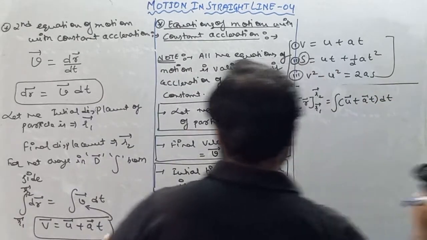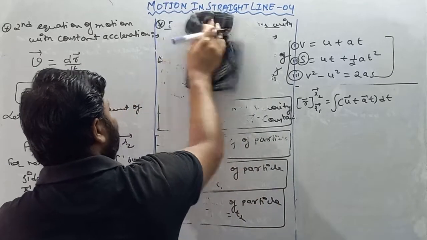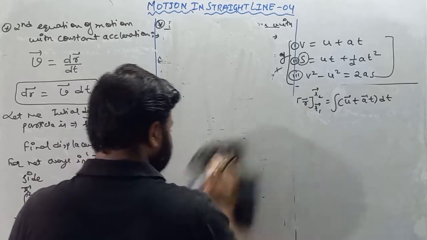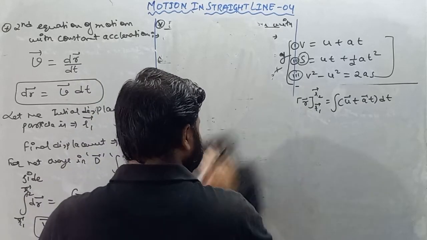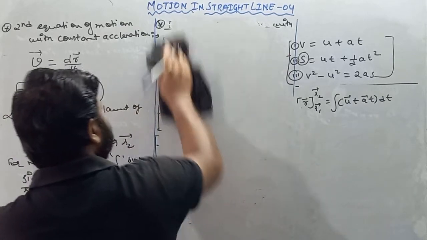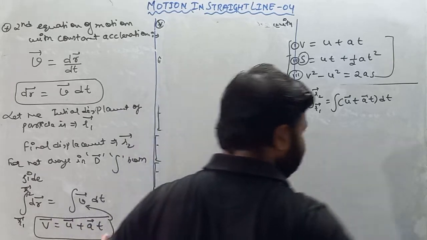Now I'll split the term here. Let's rub first to make some space, because this is a big equation. I hope you all are understanding the equations of motion.